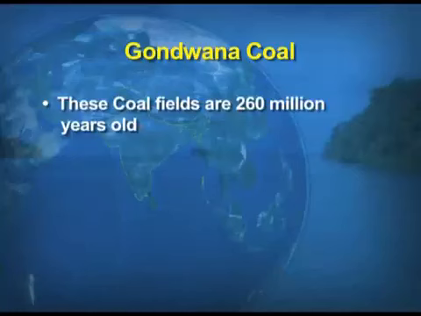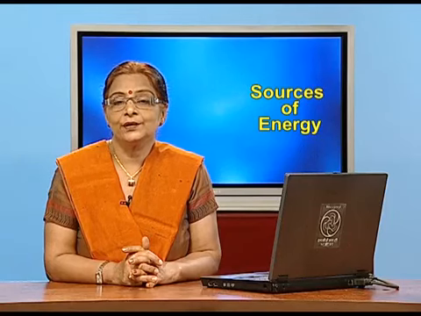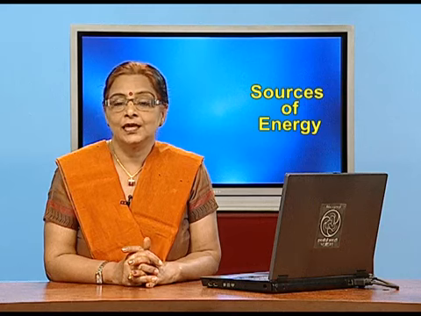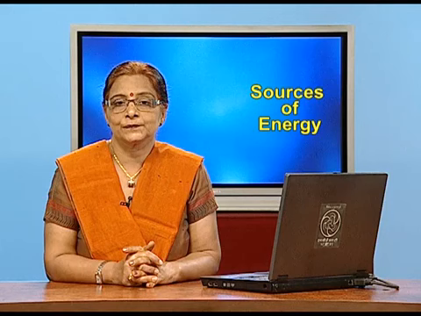So, when we take up Gondwana coal, this area accounts for 95% of the total coal reserves with 99% of the coal production. These coal fields are 260 million years old. So, you can imagine children how old is the area as far as the Gondwana coal reserves are concerned.